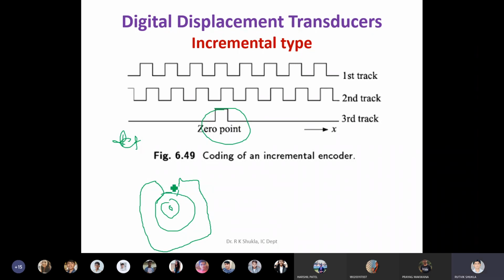So what does it mean? This particular part is the transparent part, and the whole remaining part is the opaque part. So whenever this part comes into the picture, at that time the output becomes high. For the rest of the rotation, the output becomes 0. So whenever you get one output from the third track, at that time you can say that it is at the 0th position, or you can say this is my reference position.